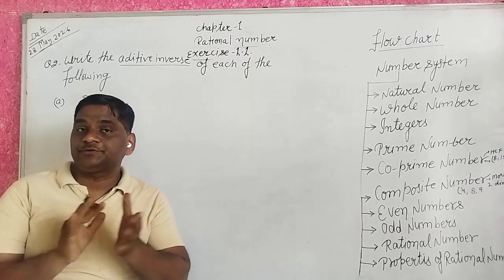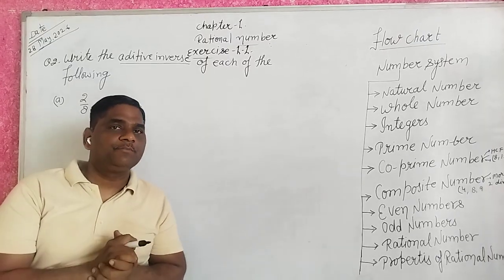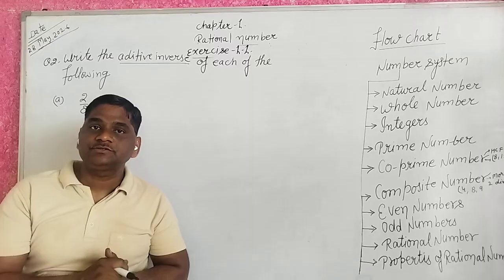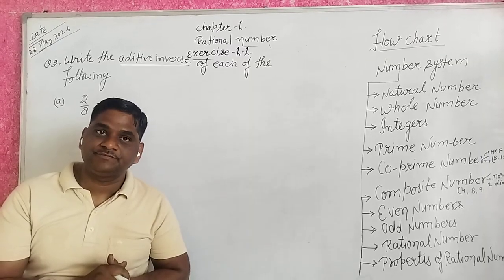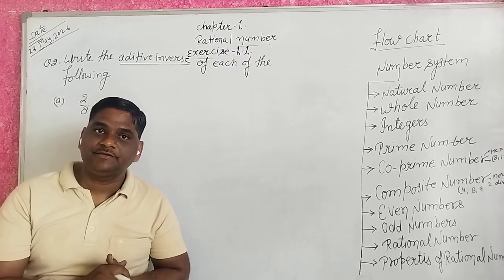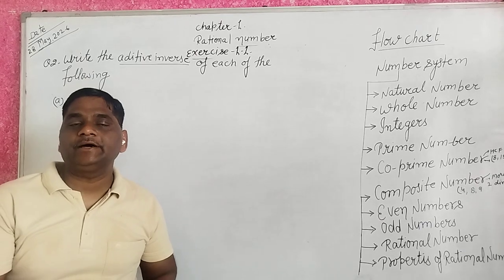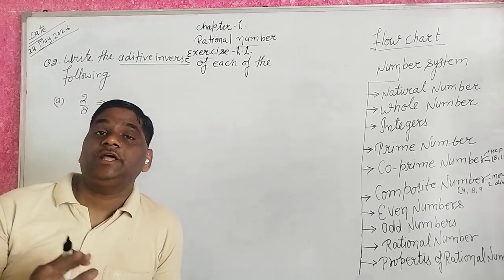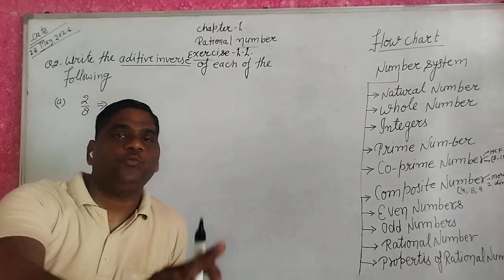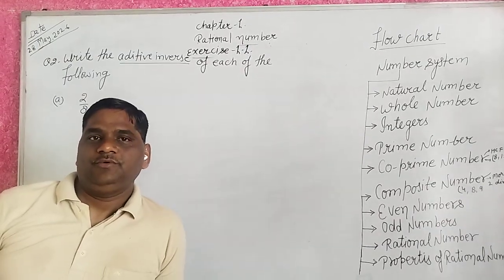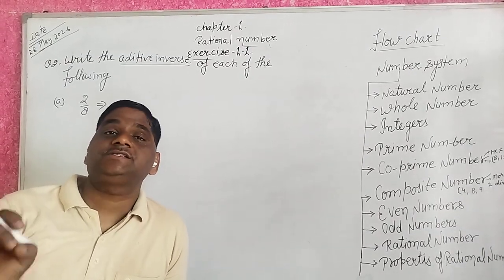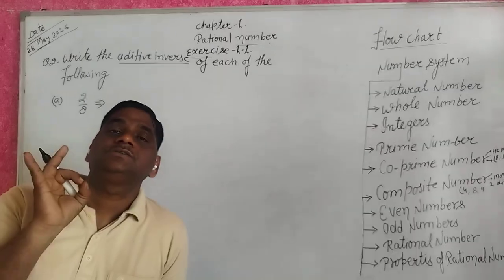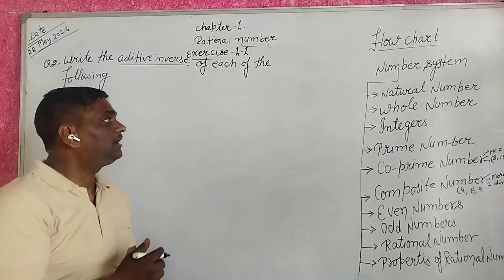If any number is added to its inverse, then the result is 0. Result always gives 0. That is known as additive inverse.